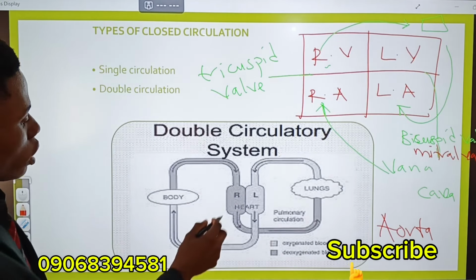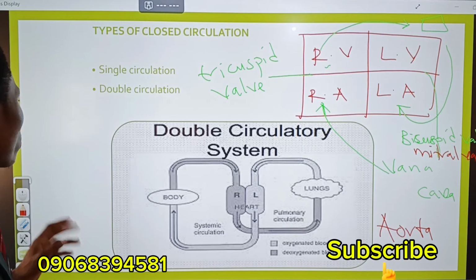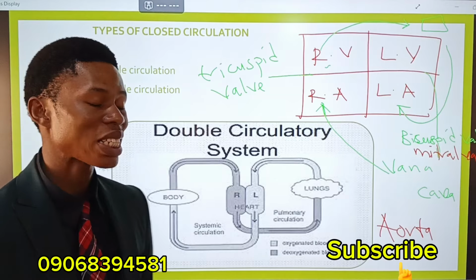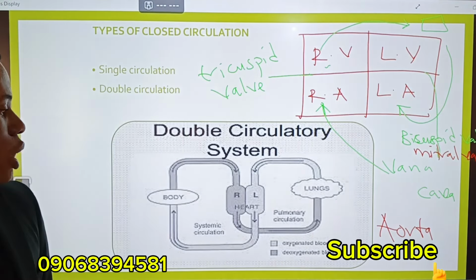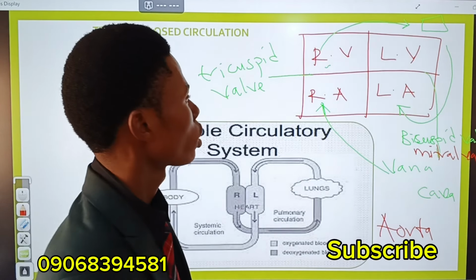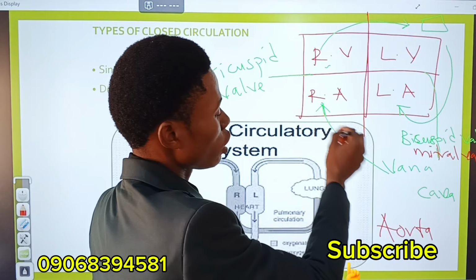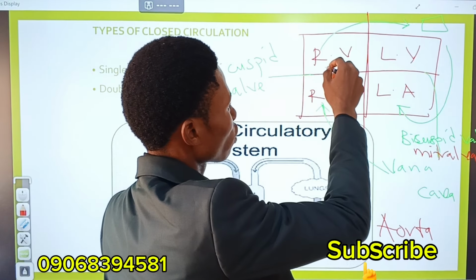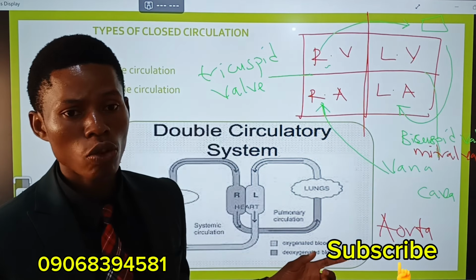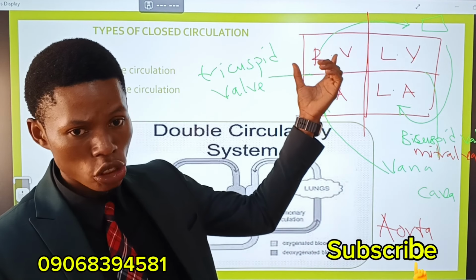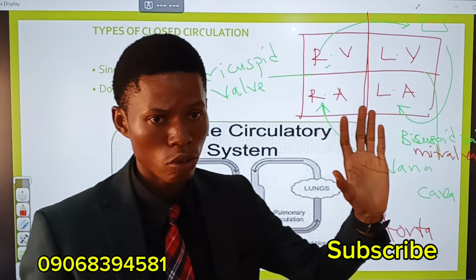So if you look at the diagram here, this is the left and the right, this is the body, this is the lungs. Now, under double circulation, we still have two things: systemic circulation and pulmonary circulation. I told you that this first half here, the blood comes from different parts of the body, enters the right auricle, the right ventricle, then it enters into the lungs. That type of circulation is called pulmonary circulation. That one that the blood passes through the heart the first time and goes into the lungs, that's pulmonary circulation.